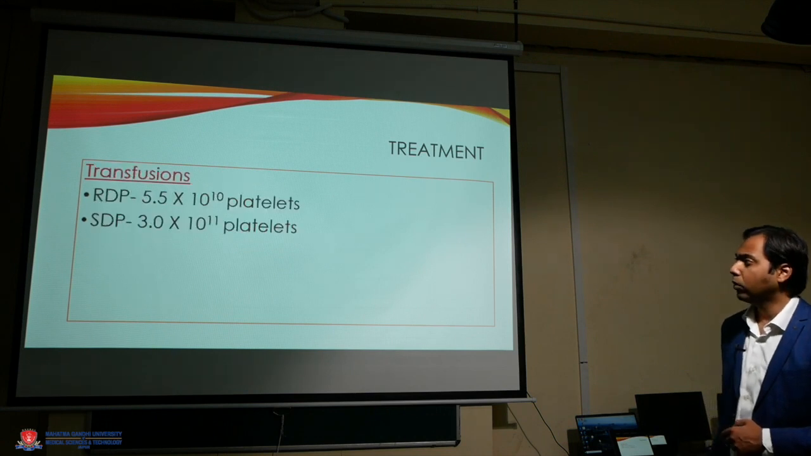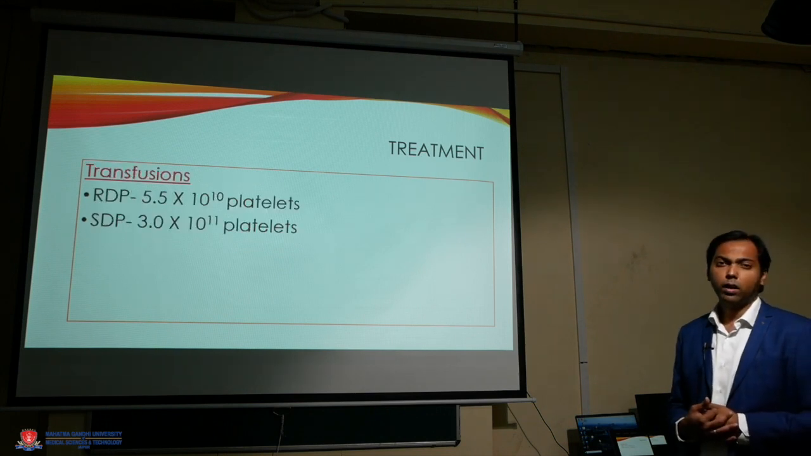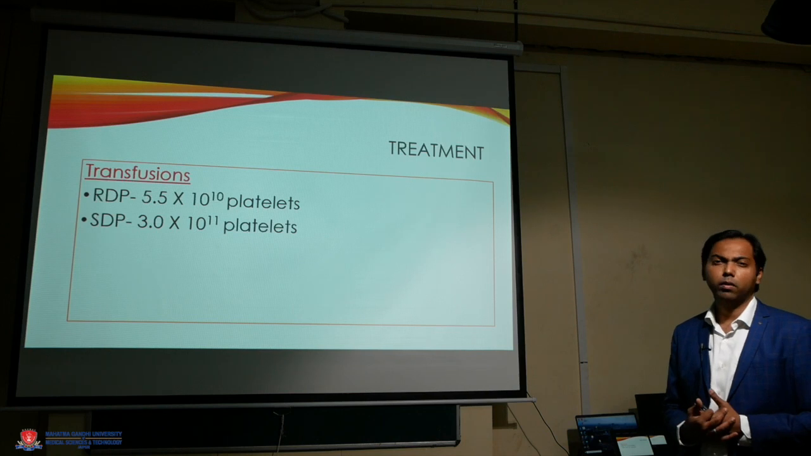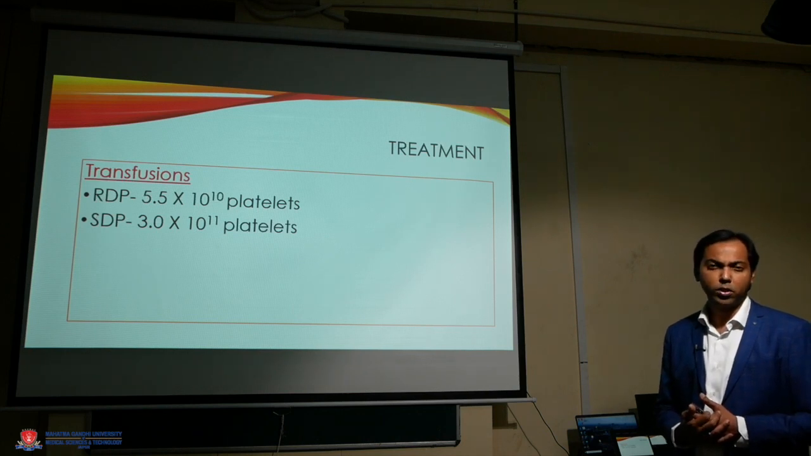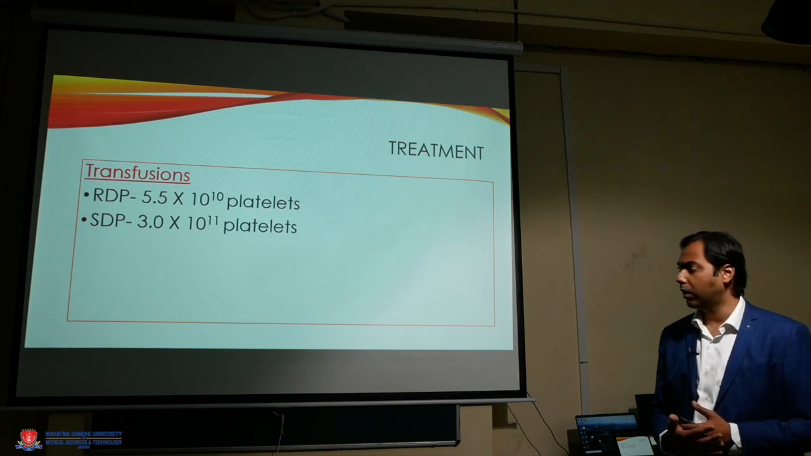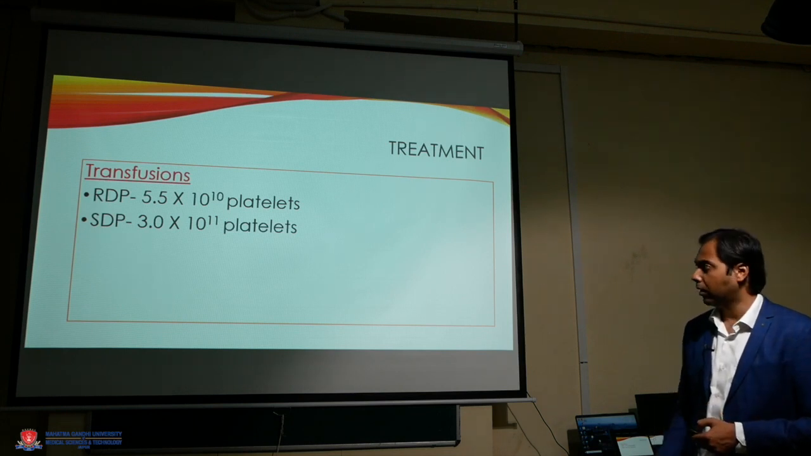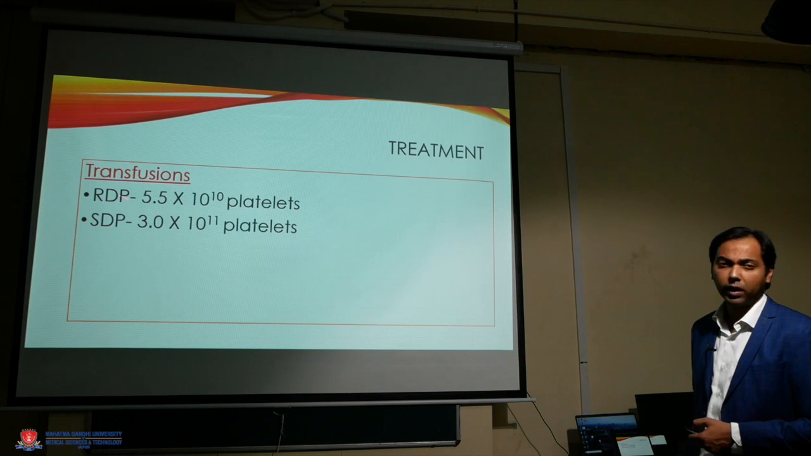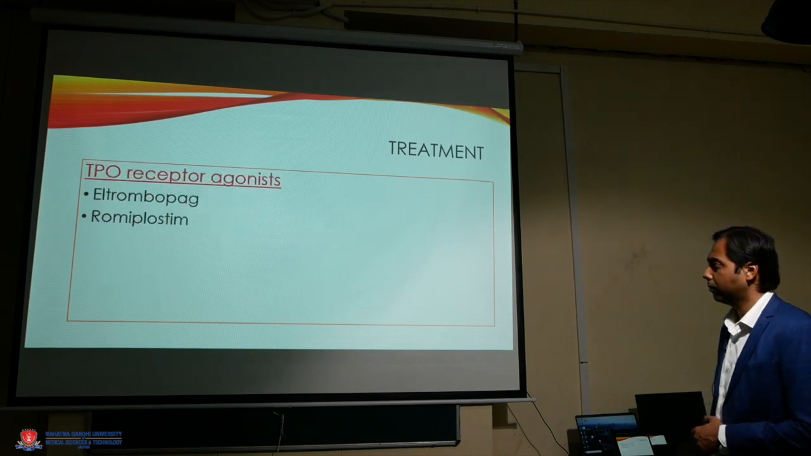We can either go for RDP or SDP transfusions. RDP transfusions usually are given 1 RDP per 10 kg of patient's body weight, and SDP transfusion usually 1 SDP transfusion for an adult. SDP contain a much higher concentration of platelets as compared to RDPs.